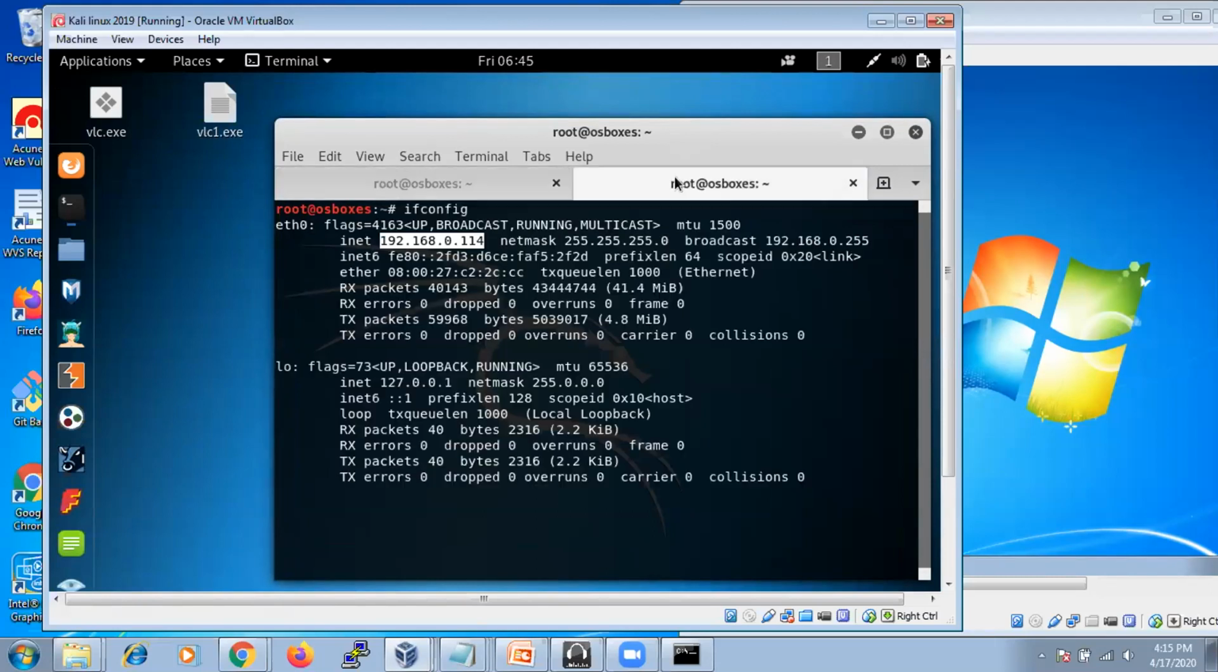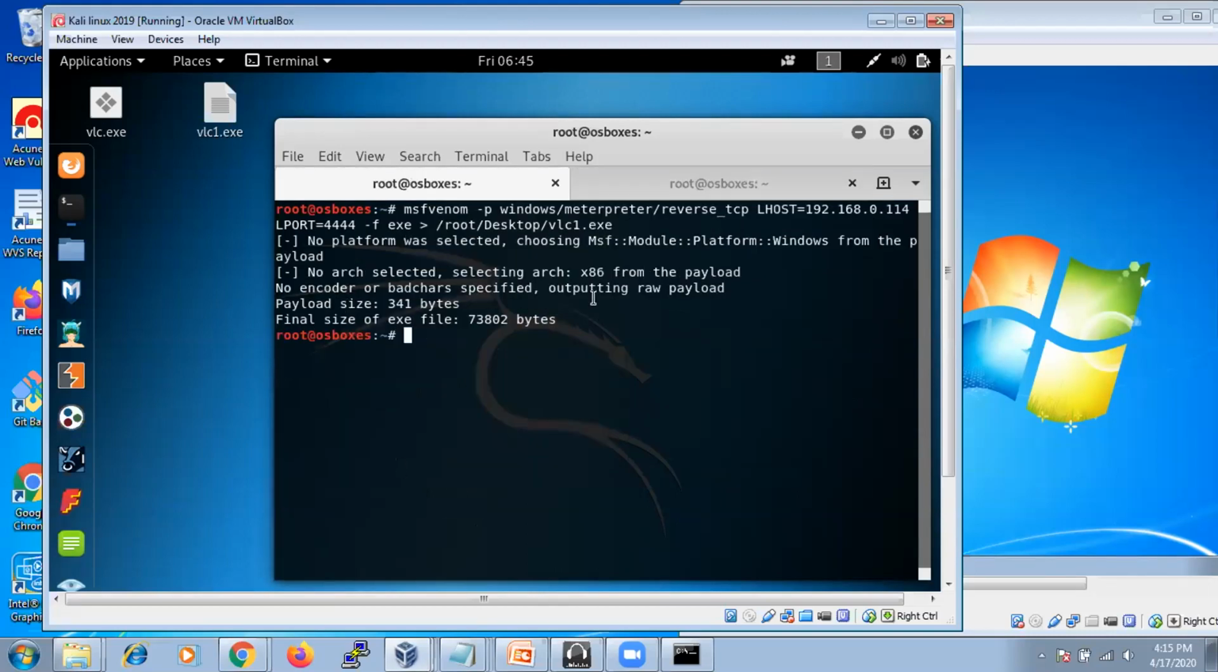In the meanwhile, we'll go with the Metasploit framework. So how to open Metasploit? msfconsole. Here we are using msfconsole to open the Metasploit framework. Now it takes some time, about 2 minutes.